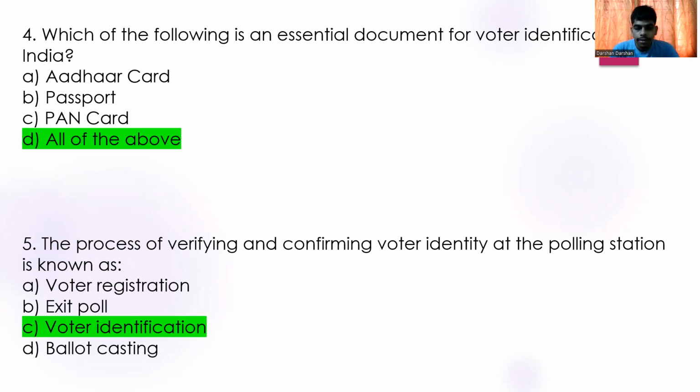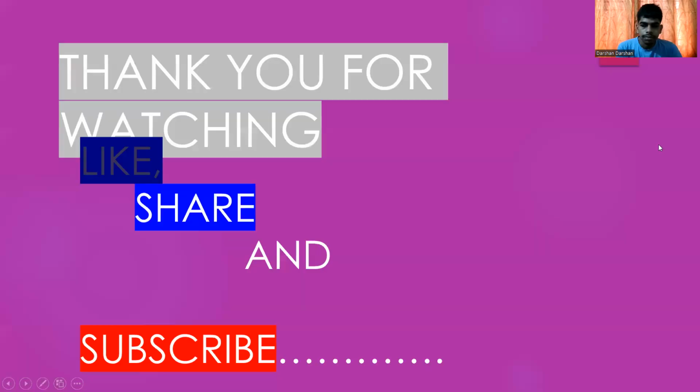The process of verifying and confirming voter identity at the polling station is known as A. Voter registration. B. Exit poll. C. Voter identification. D. Ballot casting. So the correct option is voter identification.